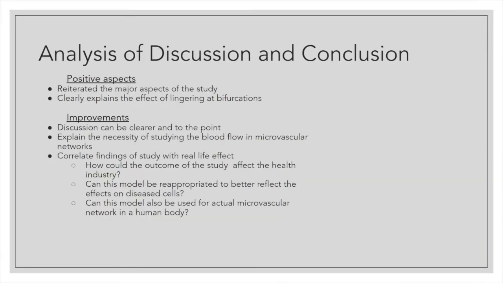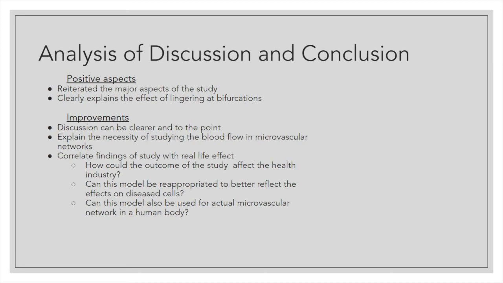Hi, my name is Juan. I'll be going over the analysis of the discussion and conclusion for our article. Some positive aspects were that it reiterated the major aspects of the study, and it clearly explained the effects of lingering at bifurcations of small microvascular networks, such as the reduction of hematocrit upstream and downstream of the bifurcation, the negative pressure flow correlation in the vessels, and the temporal heterogeneity of blood flow in the vessels.